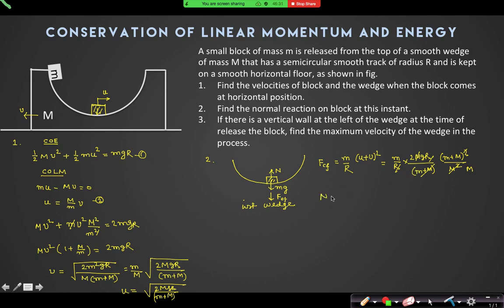So what is the normal reaction? It is mg plus F centrifugal. So that is mg into 1 plus 2m by (M plus m)... so mg into 3 plus 2 small m by capital M. That should be the answer for the normal reaction force.